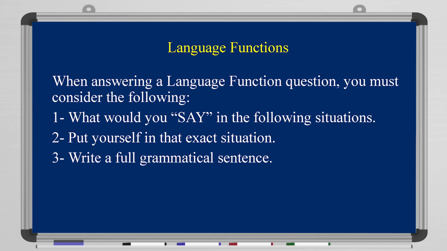Now, let's take a look at the language functions. When answering language function questions, you must consider the following. Again, you should always write what you say in the following situation, not what you do. Okay? Put yourself in the context, put yourself in the exact situation. Imagine that you are in that exact situation. What would you say if you were asked to answer that question? Write your answer in a full grammatical sentence. Don't write 2 words or just give us brief information about it. Elaborate, explain, and show us that you know and understand and you want to give us the full meaning of the sentence, okay?